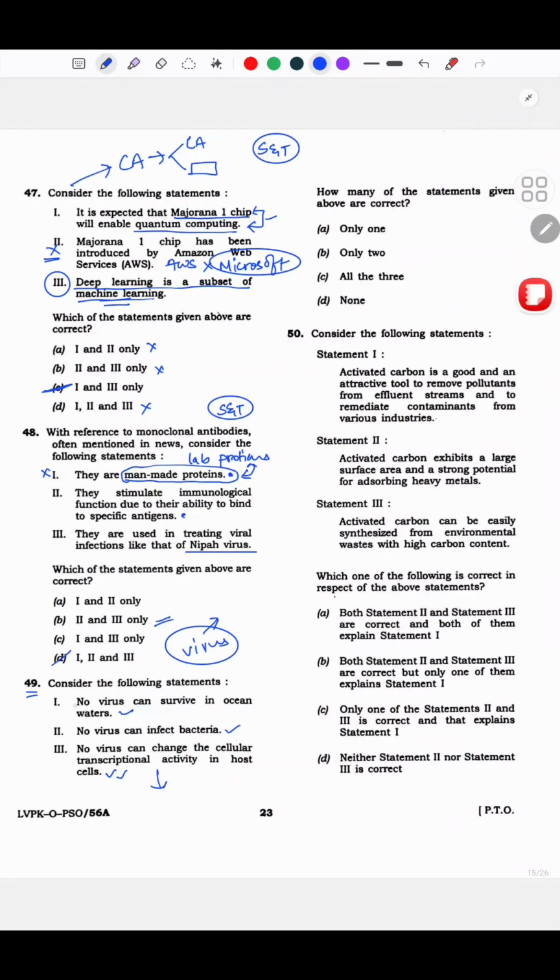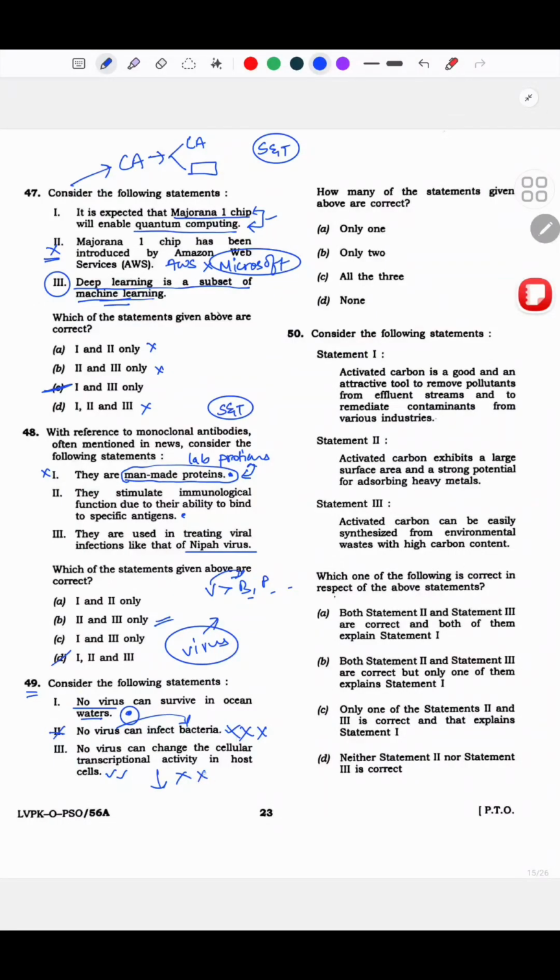See, no virus can survive in ocean waters. Extreme statement. Okay, so for now I will park it, but it is extreme. No virus can infect bacteria. This is absolutely wrong, because virus can affect bacteria. That is like the basic of virus. Virus is more deadly than bacteria, and basically it eats up all these bacteria, plasmodium, all of that. So this is definitely wrong. Okay, and then no virus can change the cellular transcriptional activity in host cells.